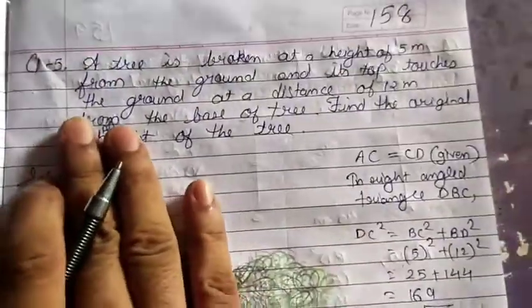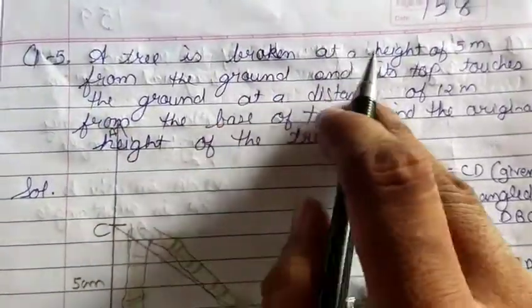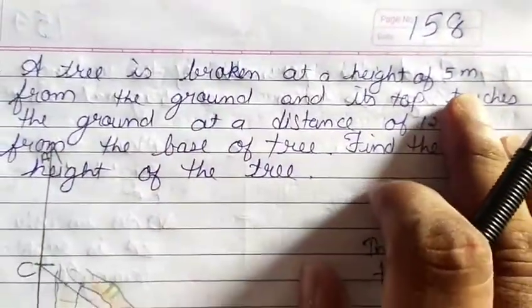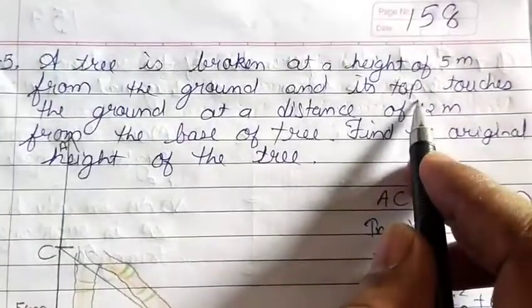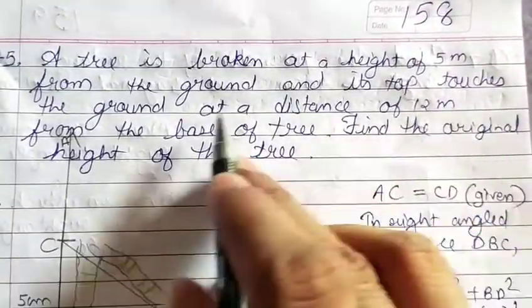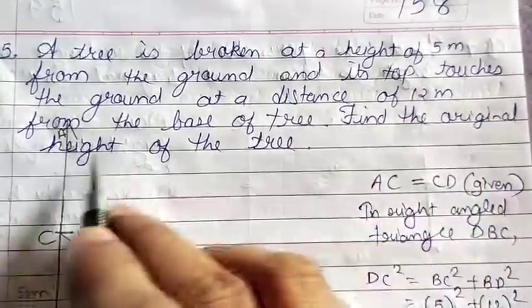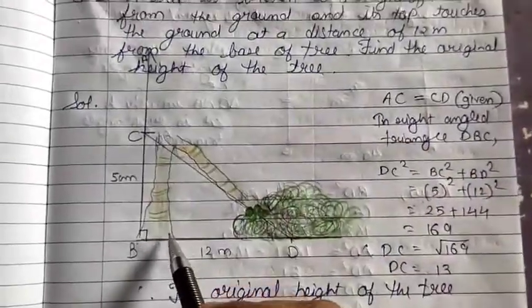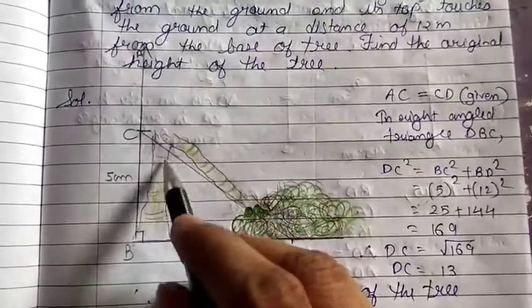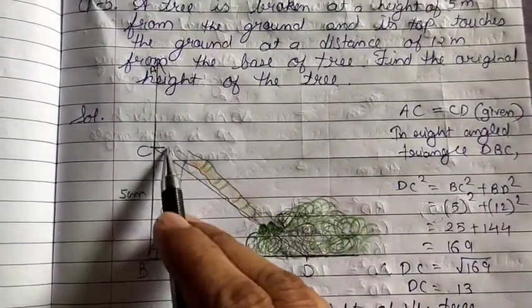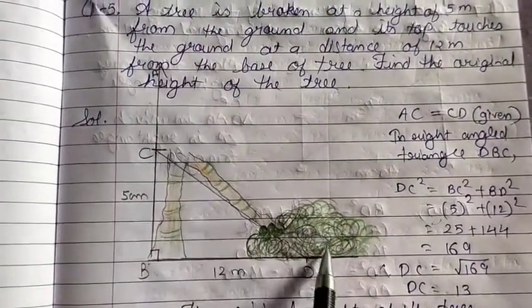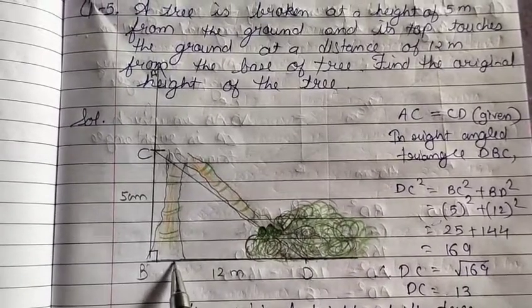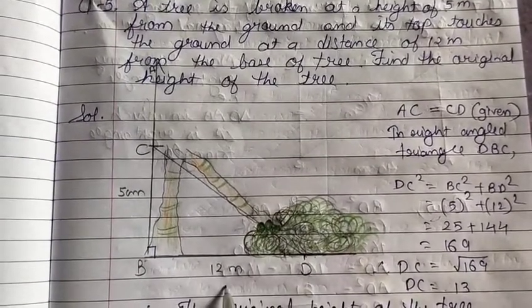Let us see question number 5. A tree is broken at a height of 5 meter from the ground and its top touches the ground at a distance of 12 meter from the base of the tree. Find the original height of the tree. Now dear student, this is how the tree has fallen down from the height of 5, and it touches the ground at a distance of 12 meter from the foot of the tree.